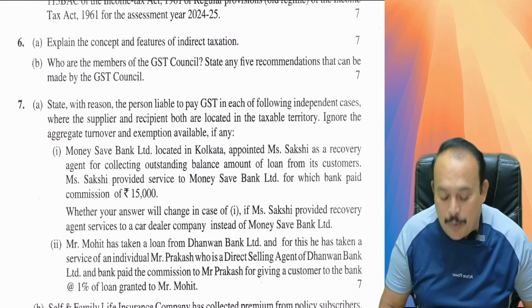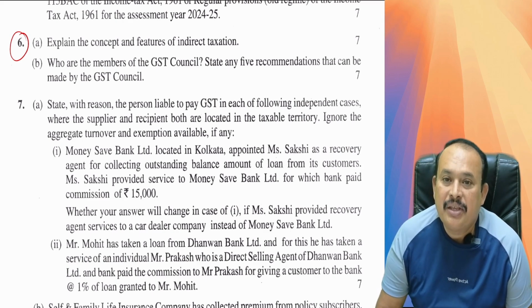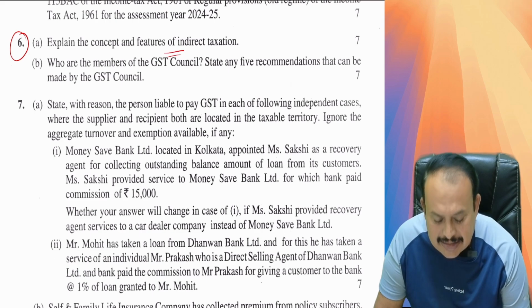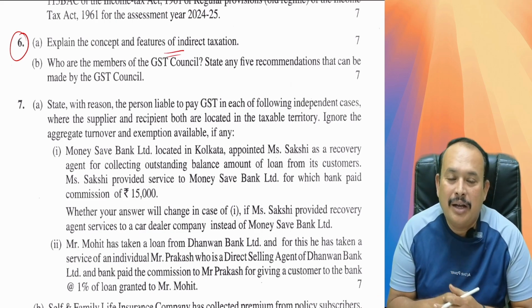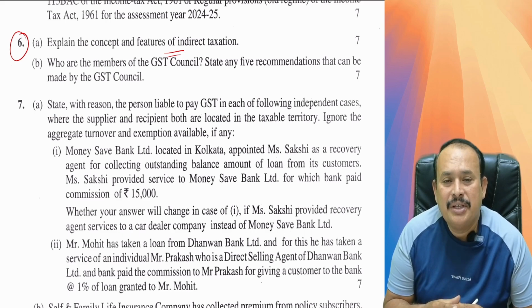now referring furthermore to question number 6 from our indirect taxation laws. Explain the concept and features of indirect taxation. It is one of the study material answers.